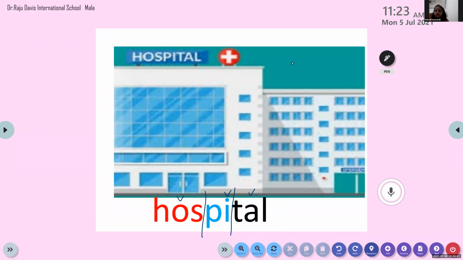All of you please say it once more. Come on, all of you please. So how many syllables are there? There are three syllables. So I am going to syllabicate this word. How am I going to syllabicate it?